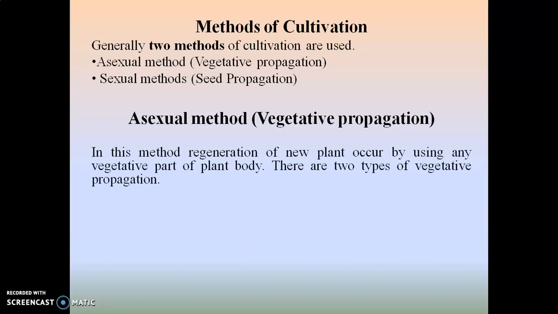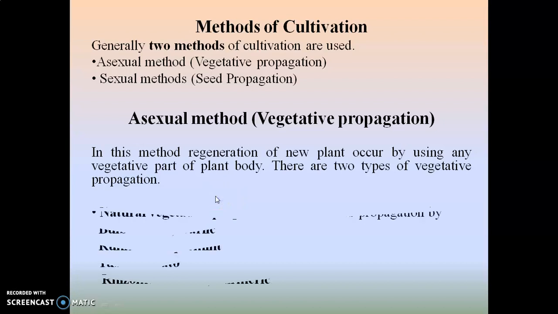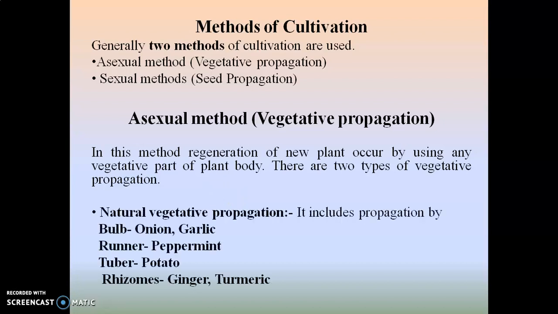So in this method, regeneration of a new plant occurs by using any vegetative part of the plant body. Okay, so here any part of the plant body is used for the regeneration purpose. There are two types of vegetative propagation. The first one is natural vegetative propagation, which includes propagation by means of bulbs, runners, tubers and rhizomes.